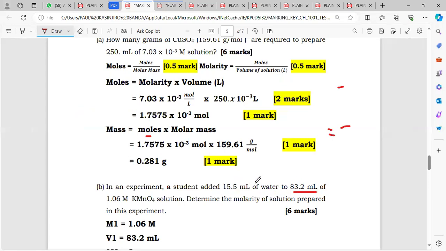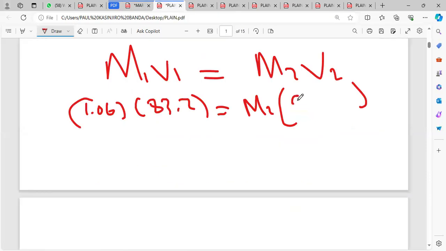So the new volume, the V2, will just be 83.2 plus the 15.5. So I'm going to get 98.7. So this will be my V2. There you can see my M1 is there, V1 is there, my M2 is not there, that's what we are finding, but my V2 is there.